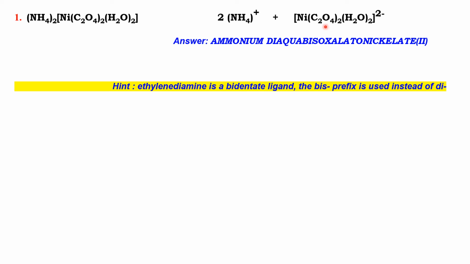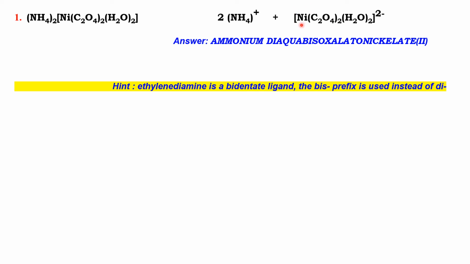Now we have another ligand, oxalate, C2O4 2 minus, that is the oxalate ion. We know oxalate ion is a chelating ligand. So if we name a chelating ligand, we have to use the terms bis, tris, etc., rather than di, tri, etc. Here two ligands are there, so it is bisoxalato. So the ligand name becomes diaquabisoxalato. Now we have to name the metal.